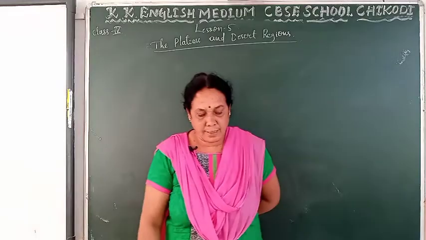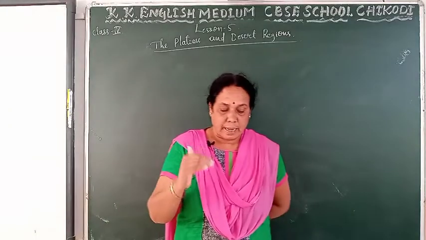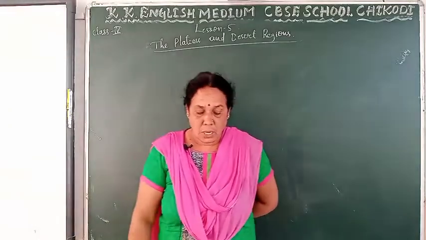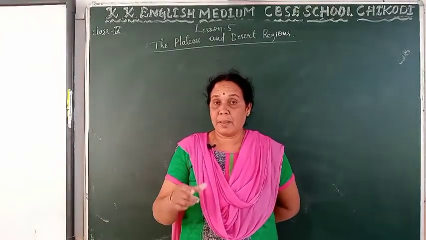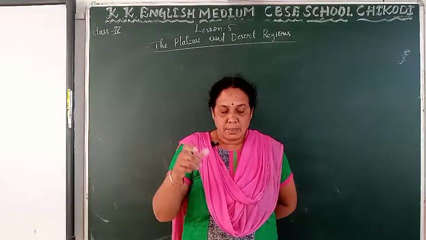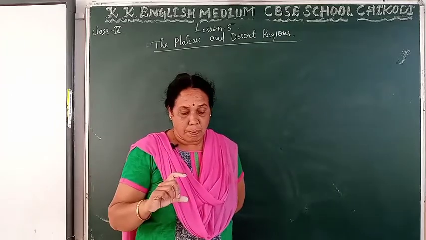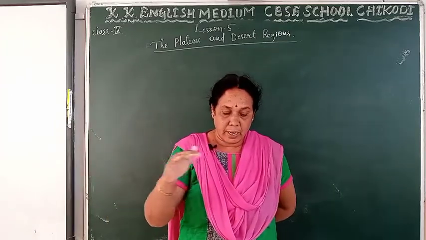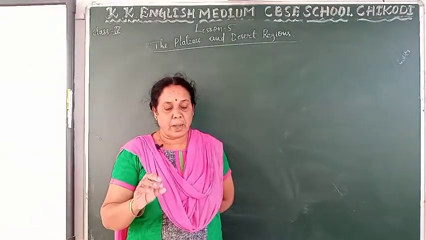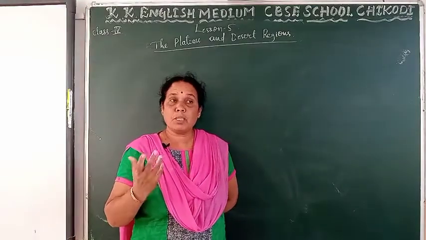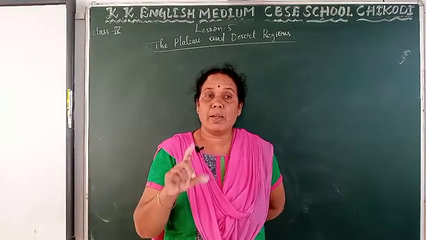The region extending from south of the northern plains to the southern tip of the Indian mainland is the plateau region. The plateau mainly covers peninsular India. You know what peninsular India is? A piece of land that is surrounded by water on three sides is called a peninsula.